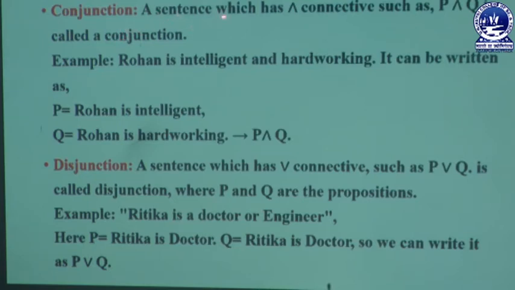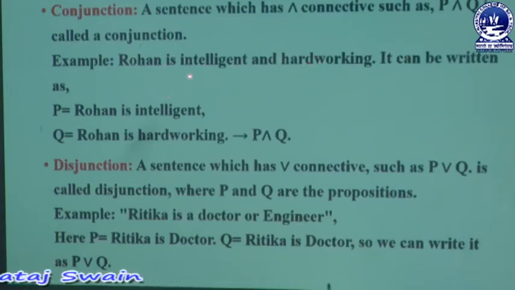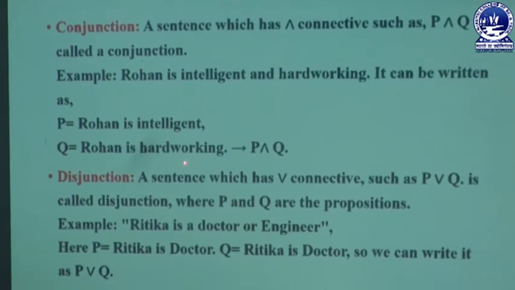Then the next one is the conjunction connective. This symbol represents the conjunction connective, and you can also call it the AND connective. Look at the example: Rohan is intelligent and hardworking. Suppose we take P equal to Rohan is intelligent, and Q, another proposition, equal to Rohan is hardworking.